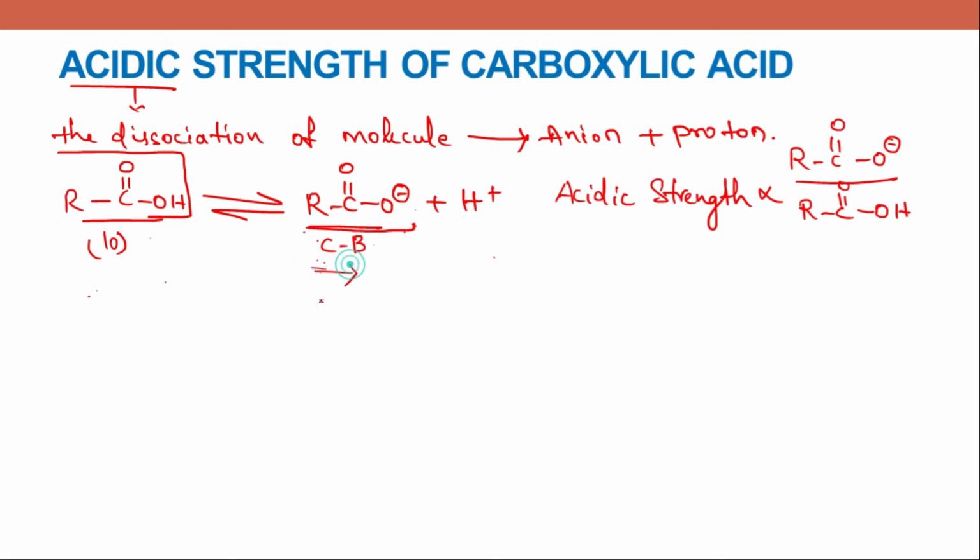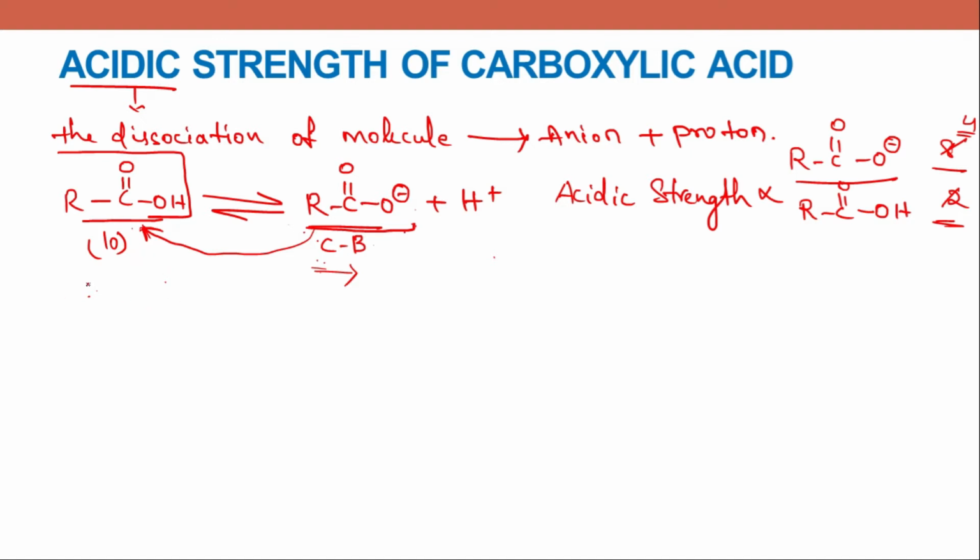That means more number of anions have formed. We'll think this is a stable anion and 8 molecules out of 10 have formed conjugate base. So this is 8 and the molecules remaining are 2. Okay. So the acidic strength will be 4. If this is not a stable anion, this will convert itself into substrate molecule by adding the proton.